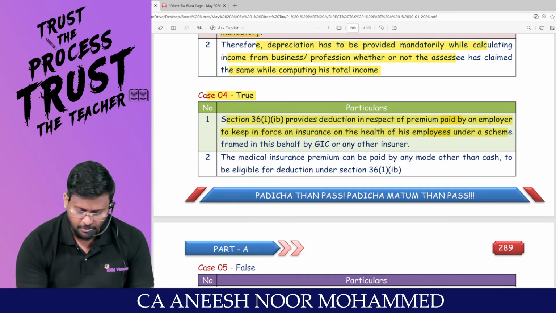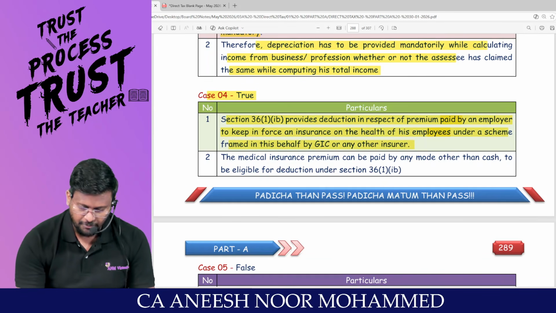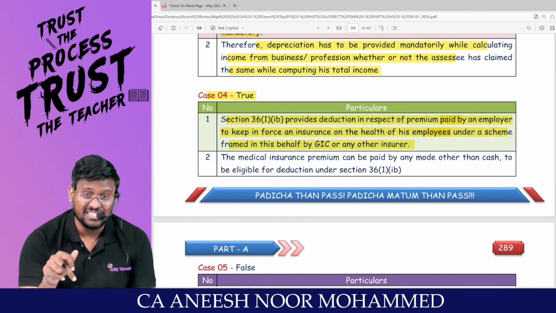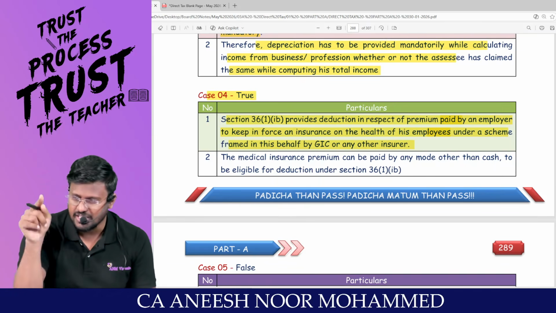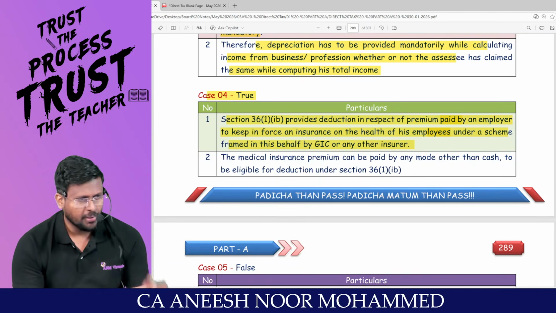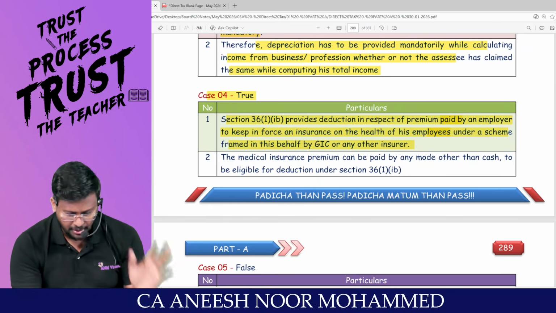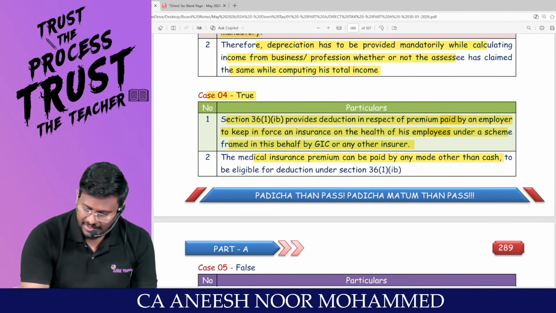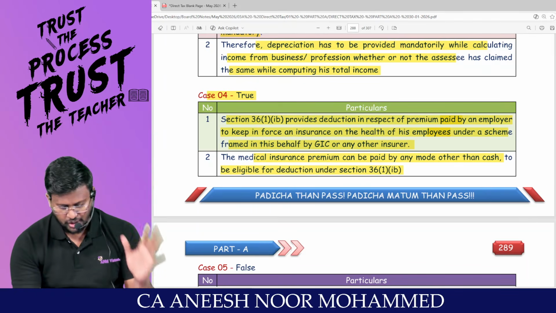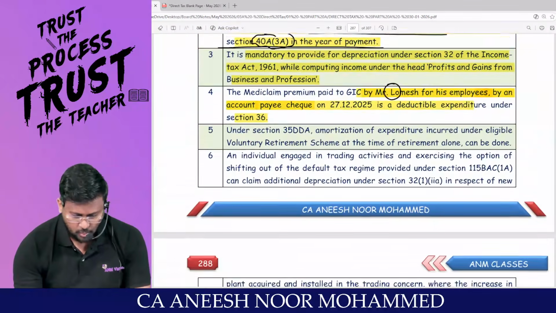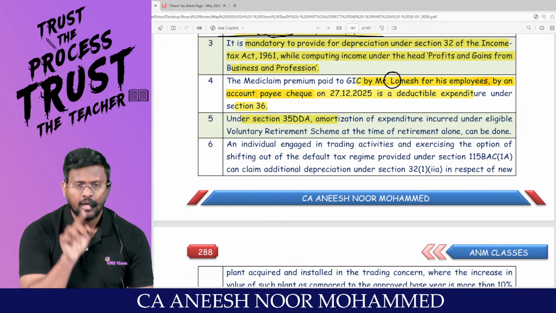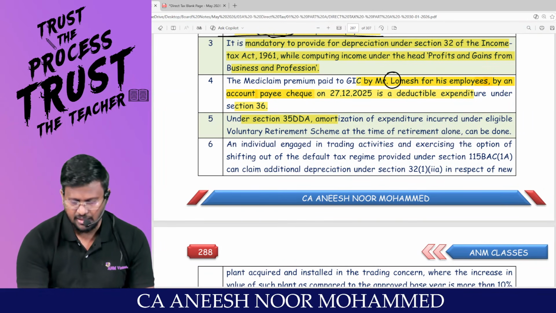insurance on the health of his employee under a scheme framed in this behalf by the General Insurance Company or any other insurer. Whatever we discussed is coming here. All this has been discussed in Section 36, a proper structural discussion. The medical insurance premium can be paid by any mode other than cash to be eligible for deduction under Section 36(1)(ib). Under Section 35DDA, VRS.